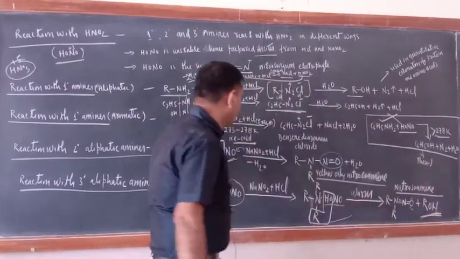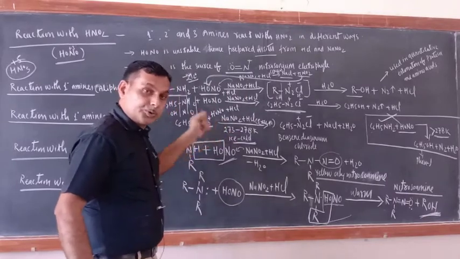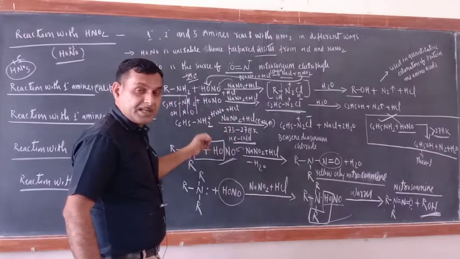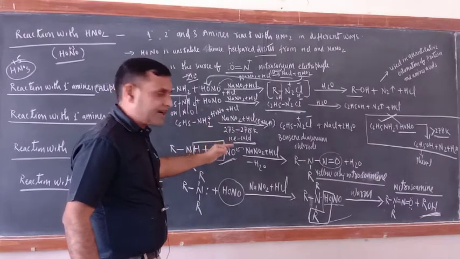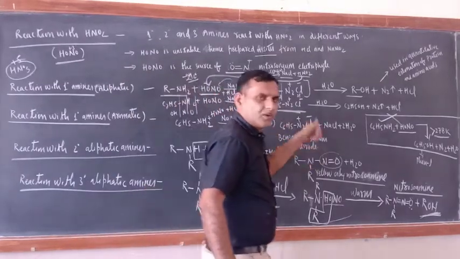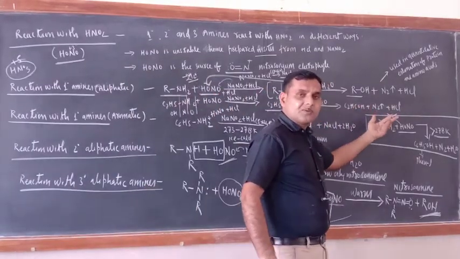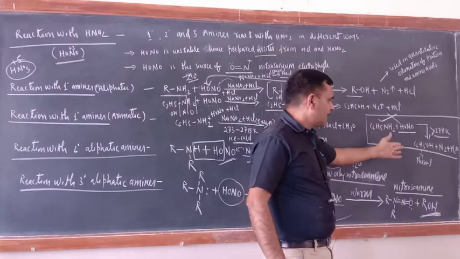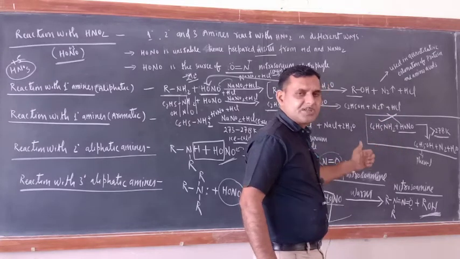And what about aromatic? Aromatic, as usual, if you keep the temperature between 273 to 278 Kelvin, then you get benzene diazonium chloride. If the temperature is beyond 278 Kelvin, then you will get phenol instead of benzene diazonium chloride.